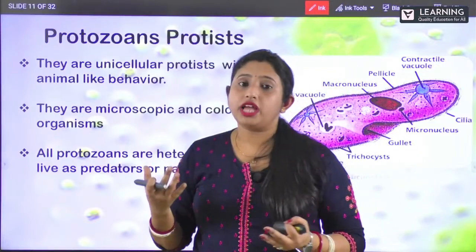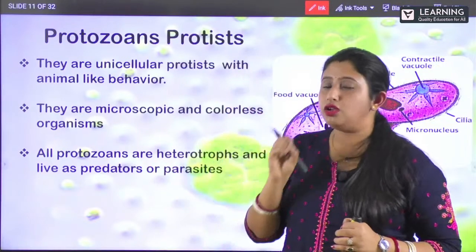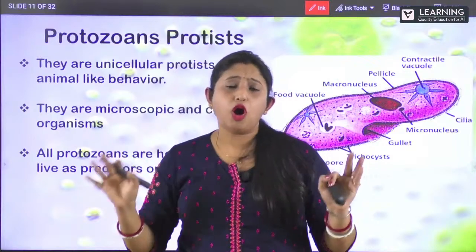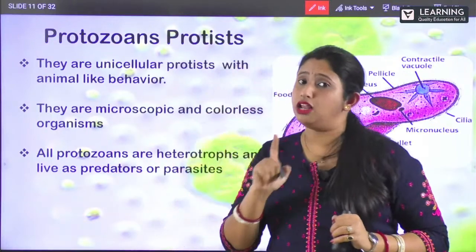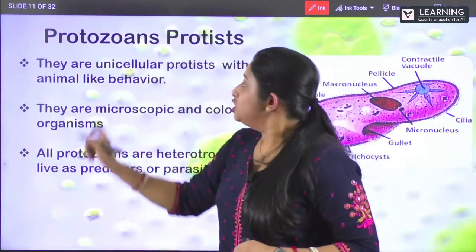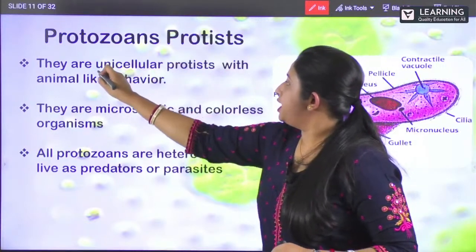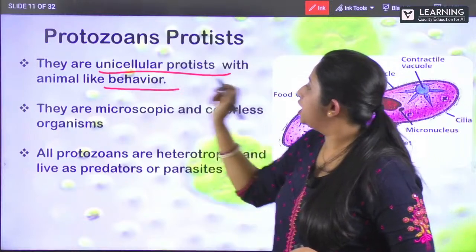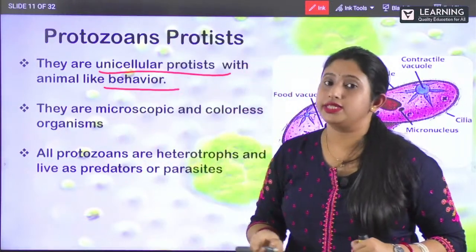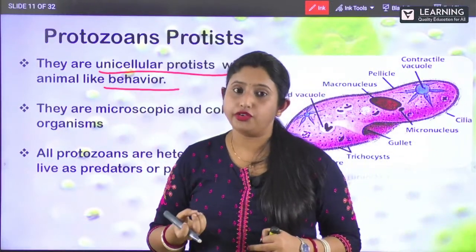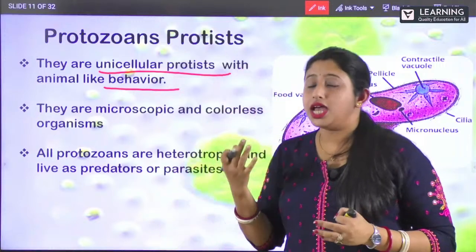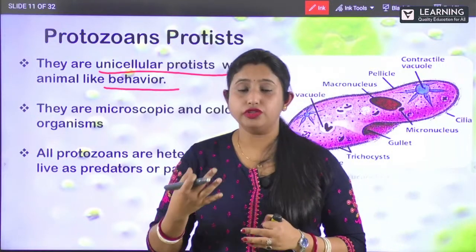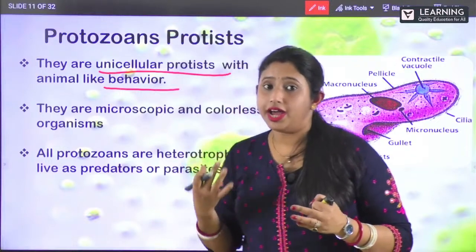eukaryotes. As you know that Protista are unicellular eukaryotes. They perform all activities with one cell only. Clear? So they are unicellular. Yes, they are unicellular and they behave with animal-like behavior. Yes, and they show the behavior of animals because they are heterotrophs.